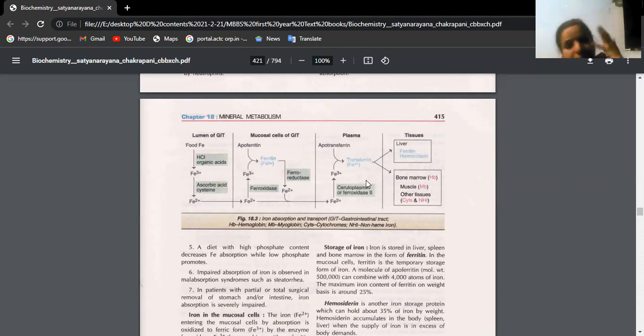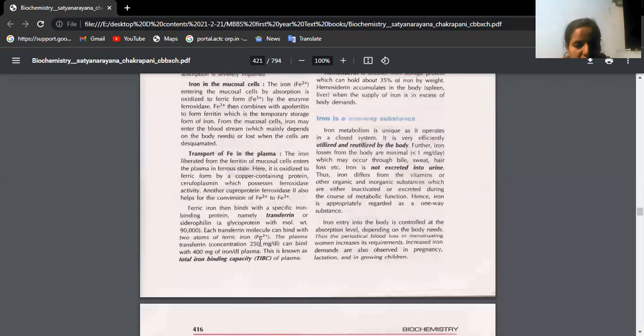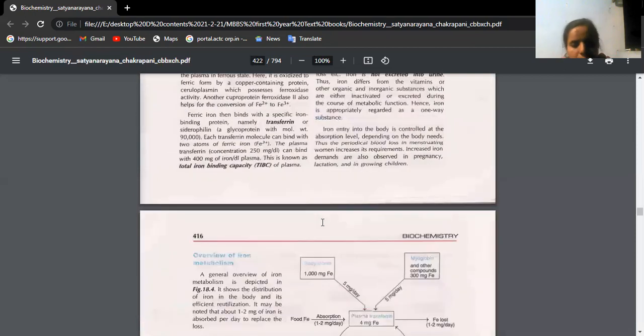Finally, you will see excess iron will be stored in the liver in the form of ferritin and hemosiderin. It can also be stored in the bone marrow in the form of hemoglobin, in muscle as myoglobin, and in other tissues like cytochromes, and this is non-heme iron. So that is the absorption and transport of iron. It is a part of an essay question.